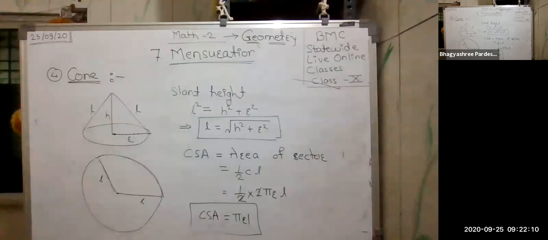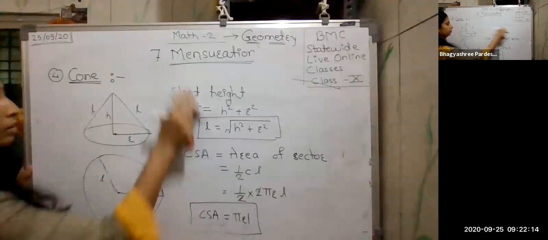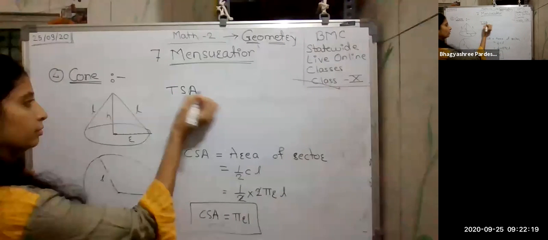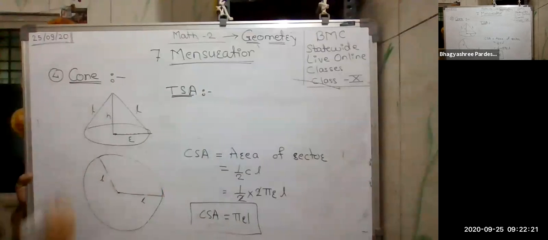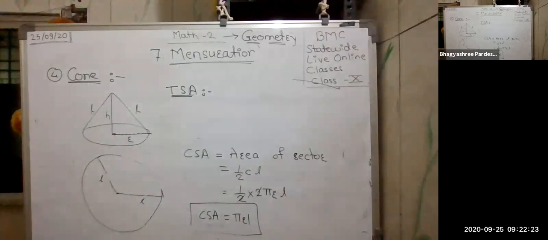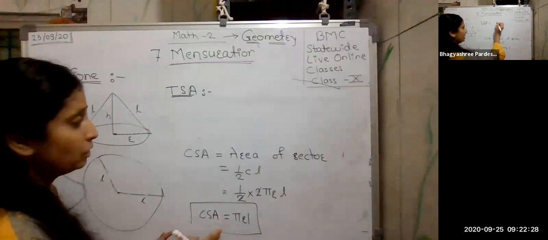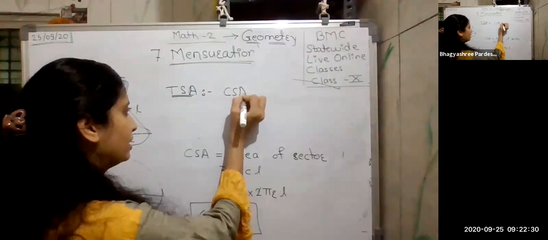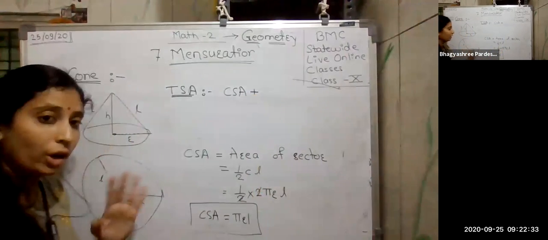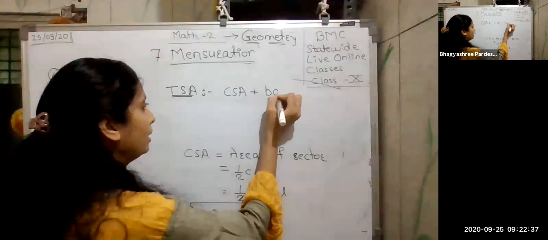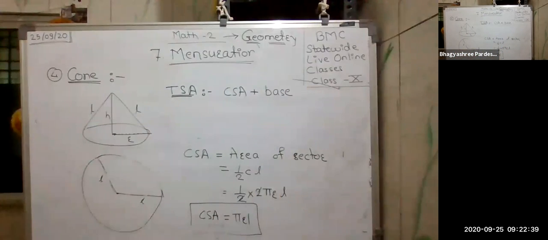Now the next one is the total surface area. Whatever the surfaces are here, I am going to add them. One is CSA, that is the curved surface area. So curved surface area plus what are we left with? We are left with the base portion. So here I am going to add the base. So what is the base here? Base is actually the circle.